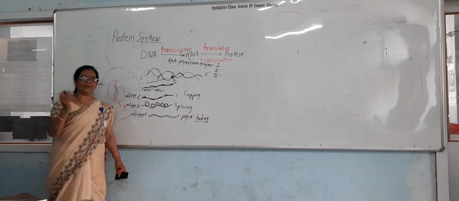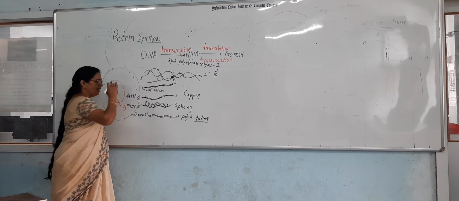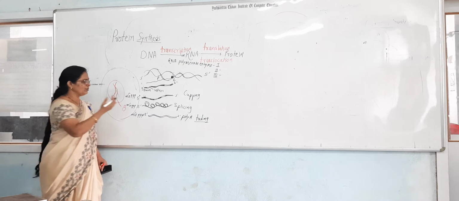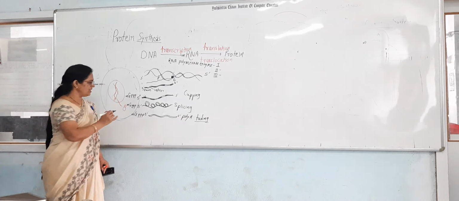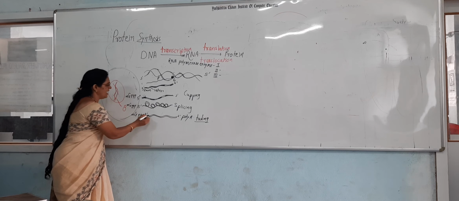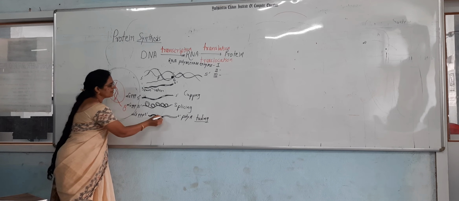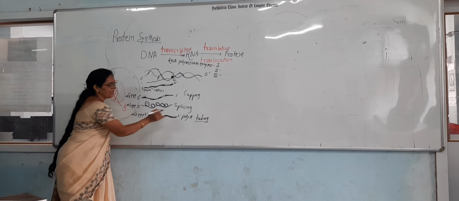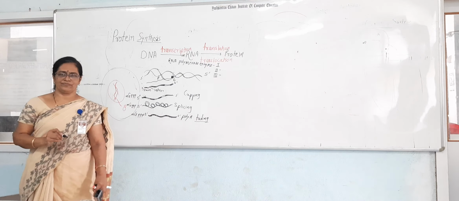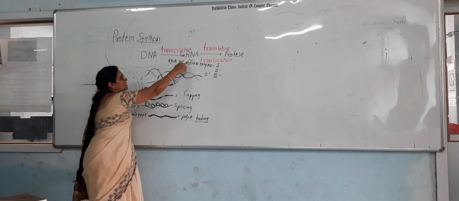So with the help of capping, splicing and tailing, the non-functional RNA is converted into a functional, or processed, RNA. Now this processed RNA is ready to carry the message towards the ribosome. So this is the first step, that is, the DNA is converted into messenger RNA.